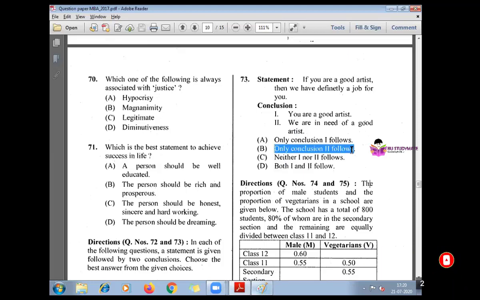Only conclusion 2 follows with the statement. I hope you have understood the question.